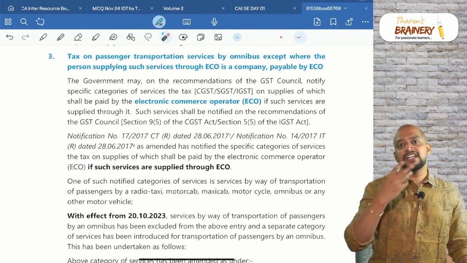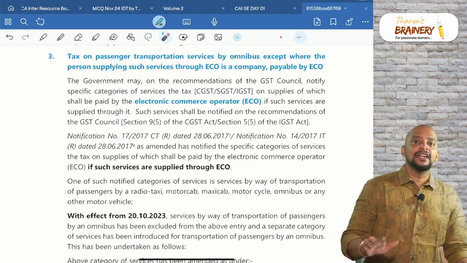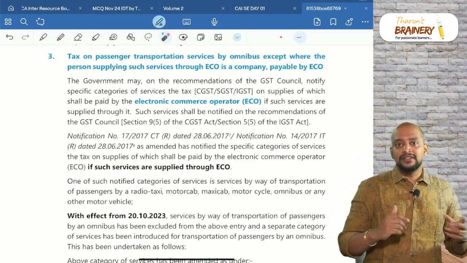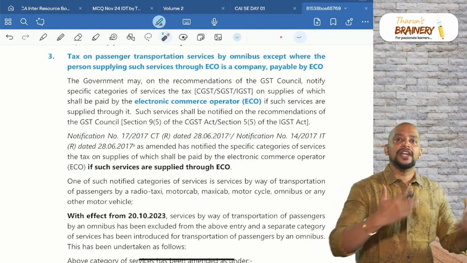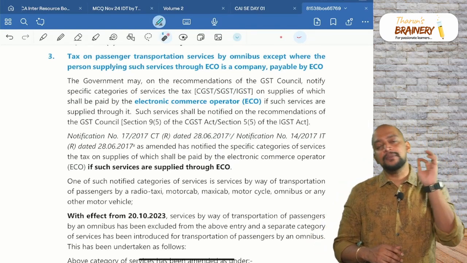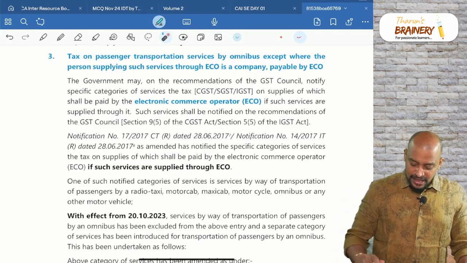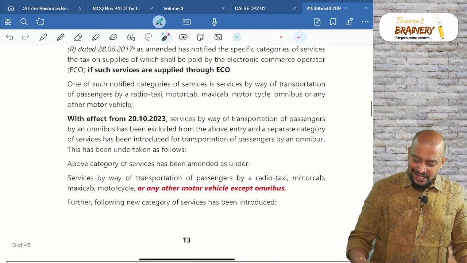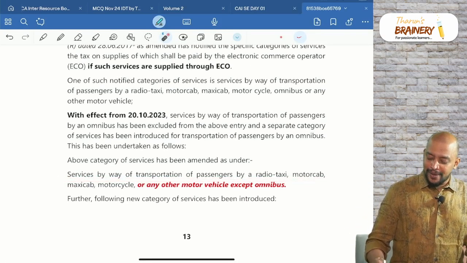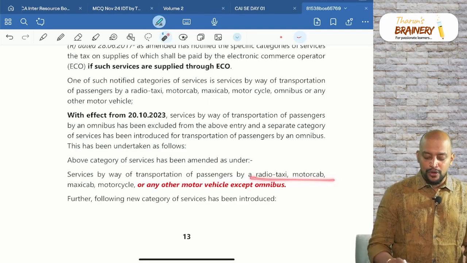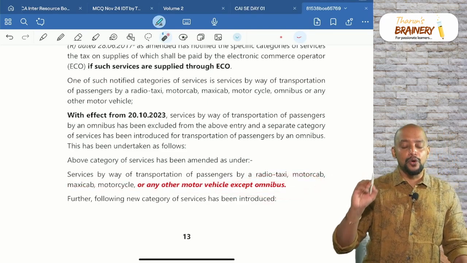Red Bus, definitely a bus means more than 6 passengers, and if the supplier is a company, like a travels, KPN Travels, TVT, Orange Travels, if they are a company, the company only will pay GST. This is the e-commerce operator category: services by way of transportation of passengers by radio taxi, motor cab, motorcycle or any motor vehicle except omnibus.